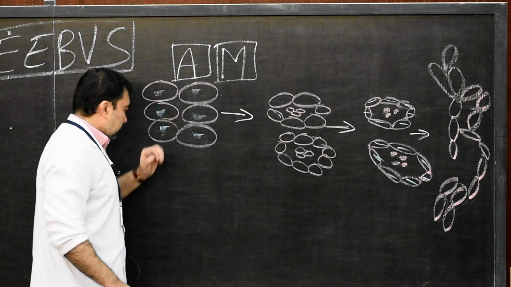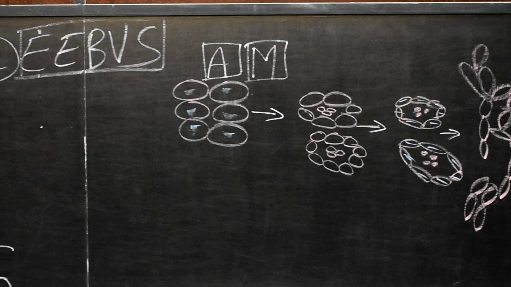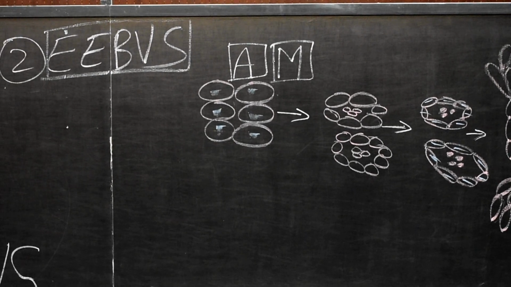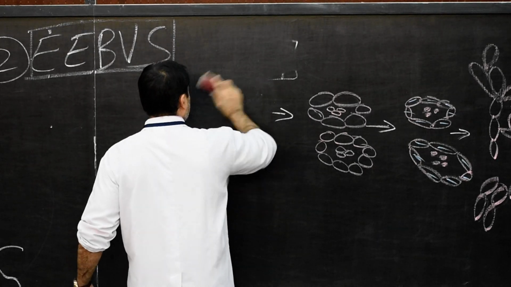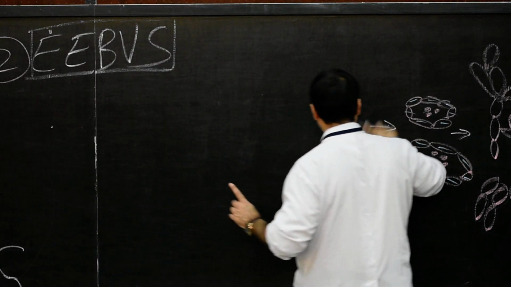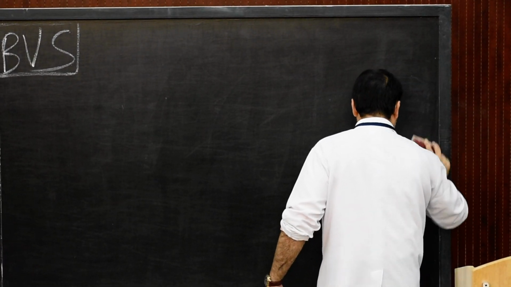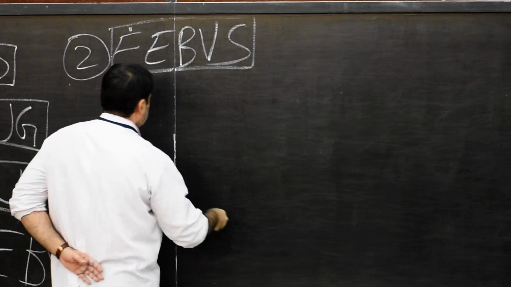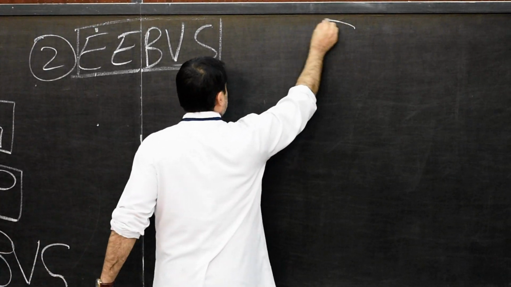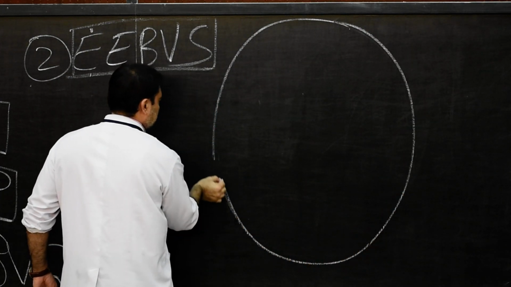Now, we come to the second stage. In the second stage, we have to show the entire location of yolk sac and connecting stalk. For that, we draw a line diagram of the initial stage of the embryo. This is the embryo.